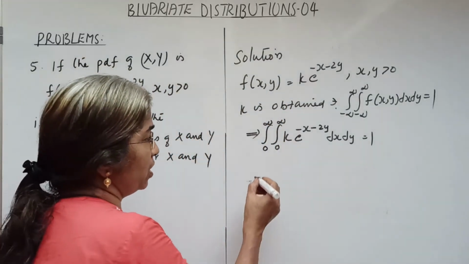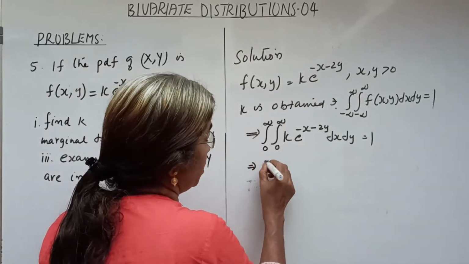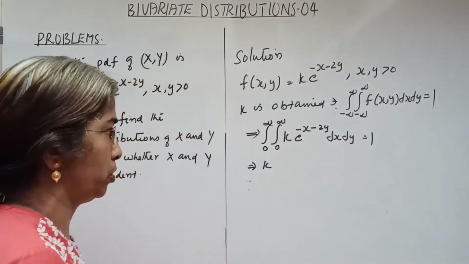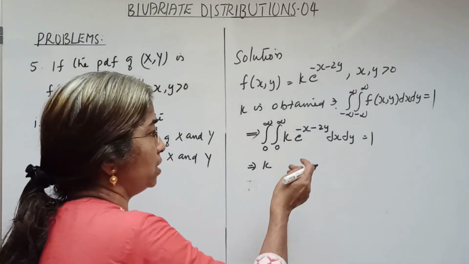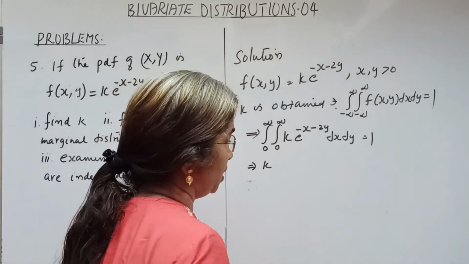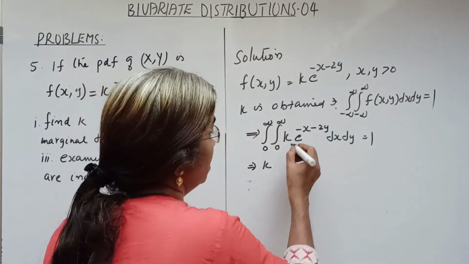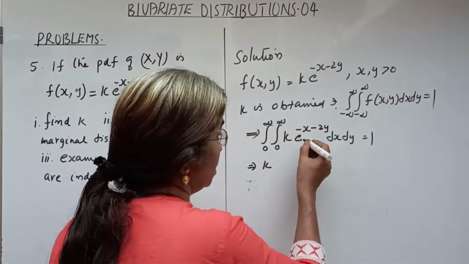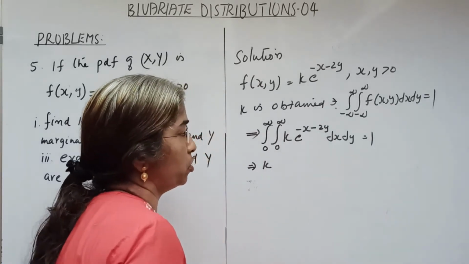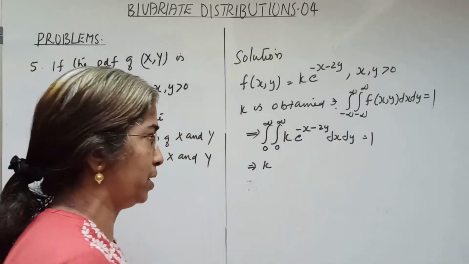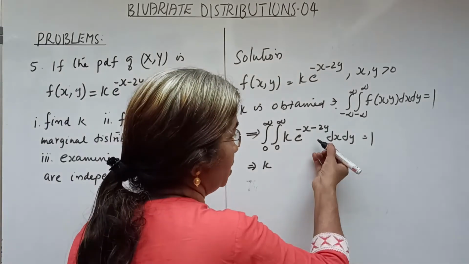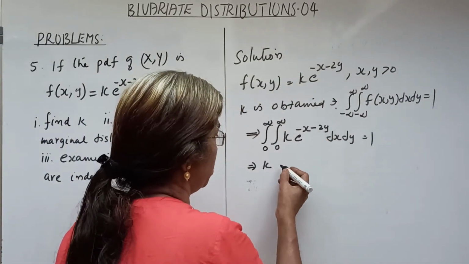We can take k outside. So k into the integral of this function with respect to both x and y. The function e raised to minus x minus 2y can be written as e raised to minus x into e raised to minus 2y.